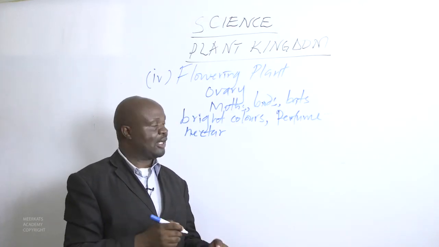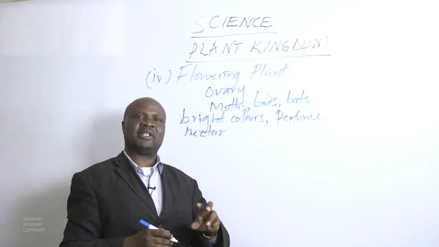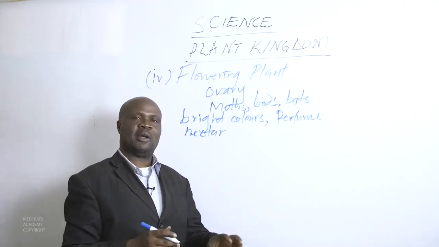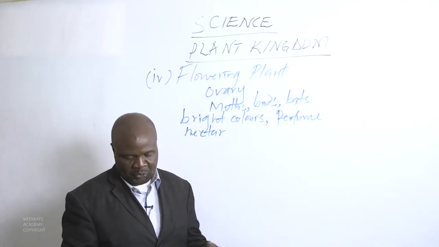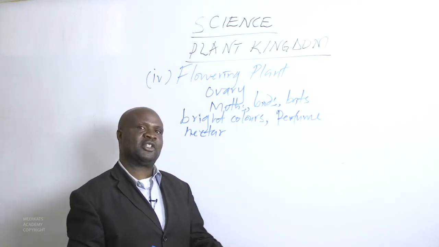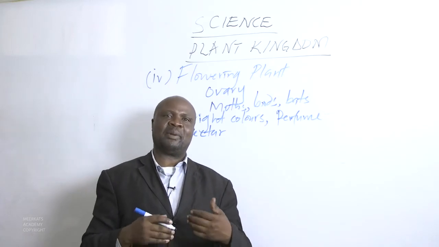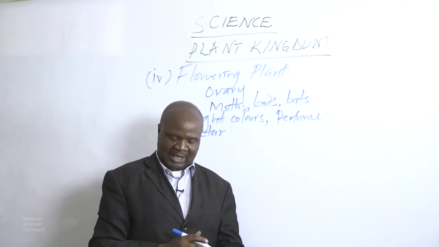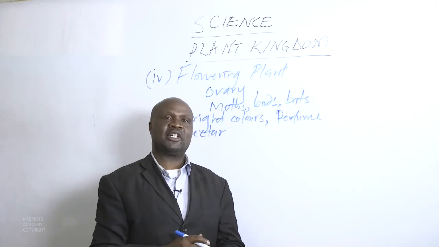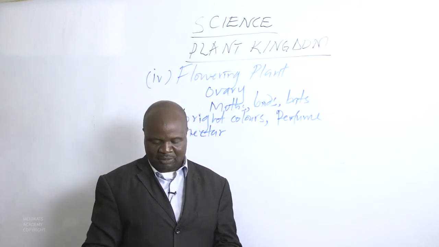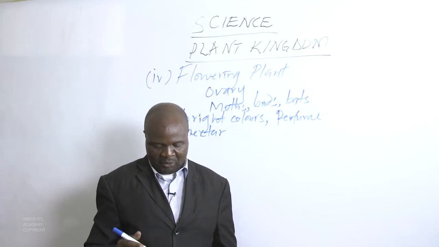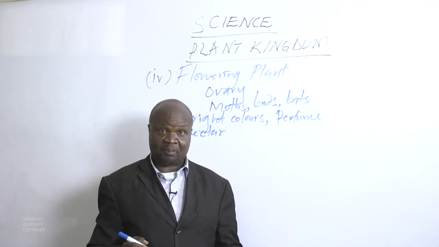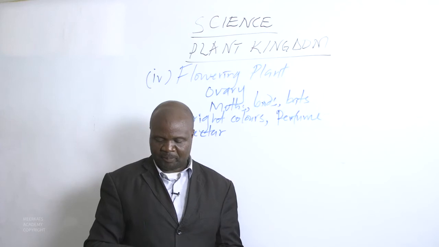The insect will be attracted to nectar, or there is a particular perfume, and this particular perfume will attract particular pollinators, which will come to assist the particular plant. Or the particular plant has a bright color. If it has a bright color, then some insects will be attracted to it. Therefore, it becomes a pollinator. It will assist it in its functions of reproduction.